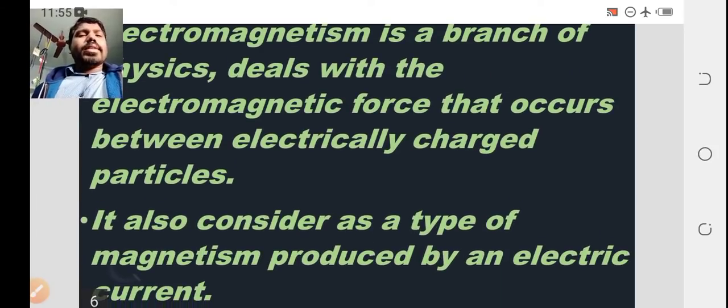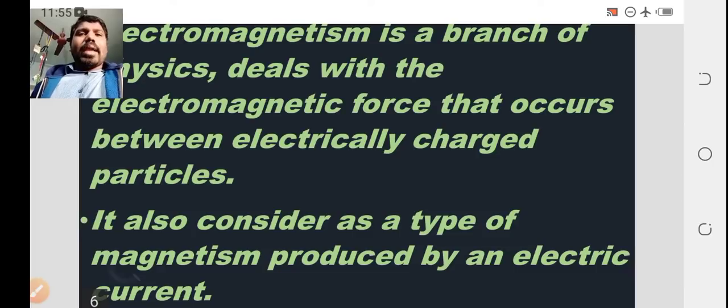It is also considered as a type of magnetism produced by an electric current. It is also considered as one type of magnet, which we already discussed in types of magnetic material, that is an electromagnet.